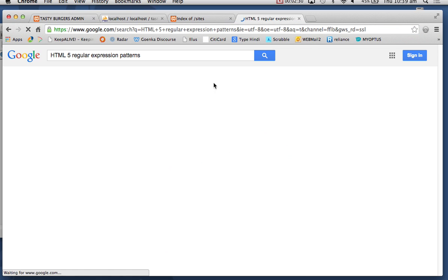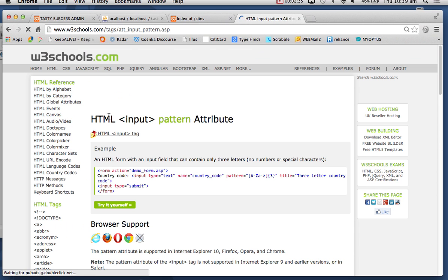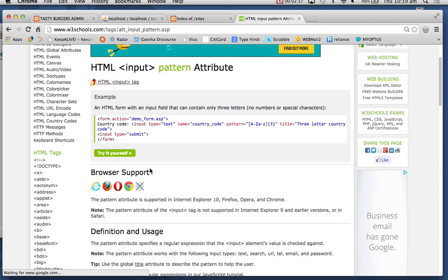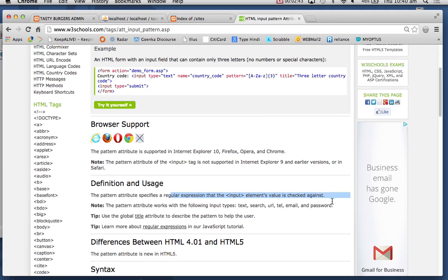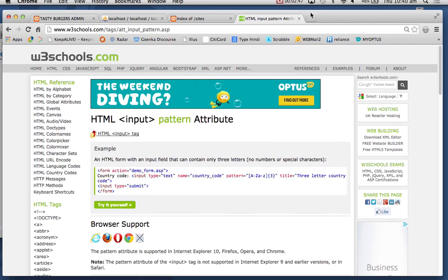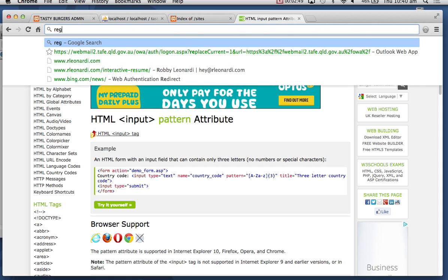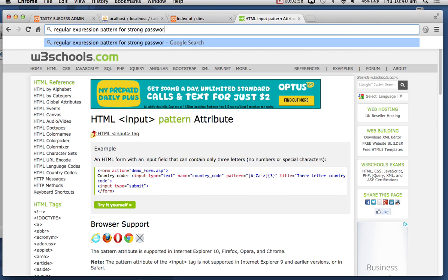Okay, so you can say this is the pattern that I want, and the pattern specifies a regular expression that the input element's value is checked against. Now how do you create this regular expression? Okay, I'll look it up, we will find something regular, and I'll show you how it works. Regular expression pattern for password, for strong password.